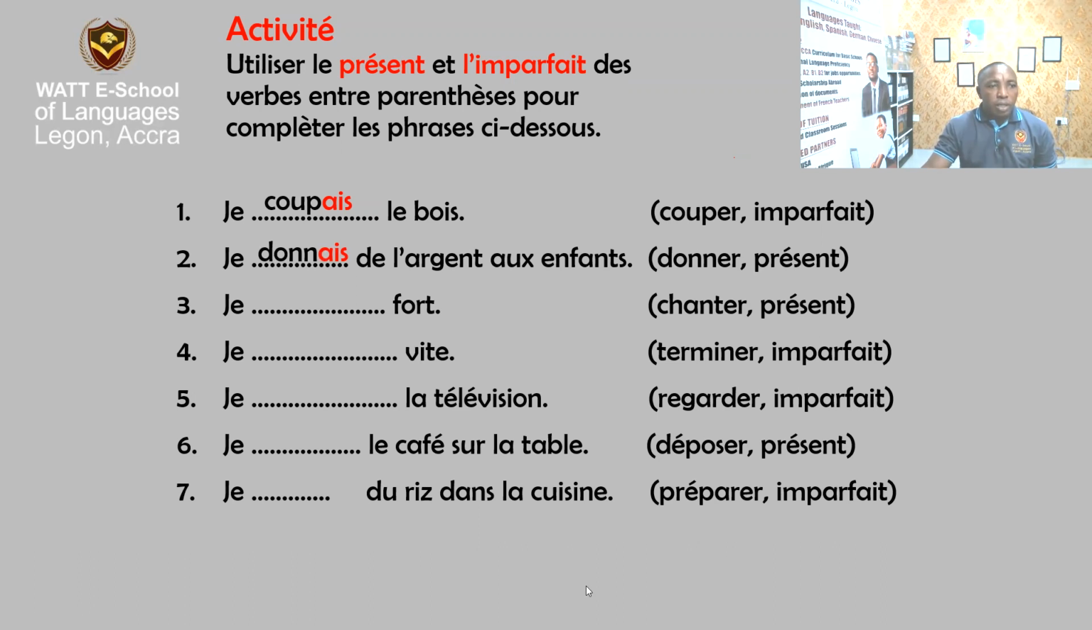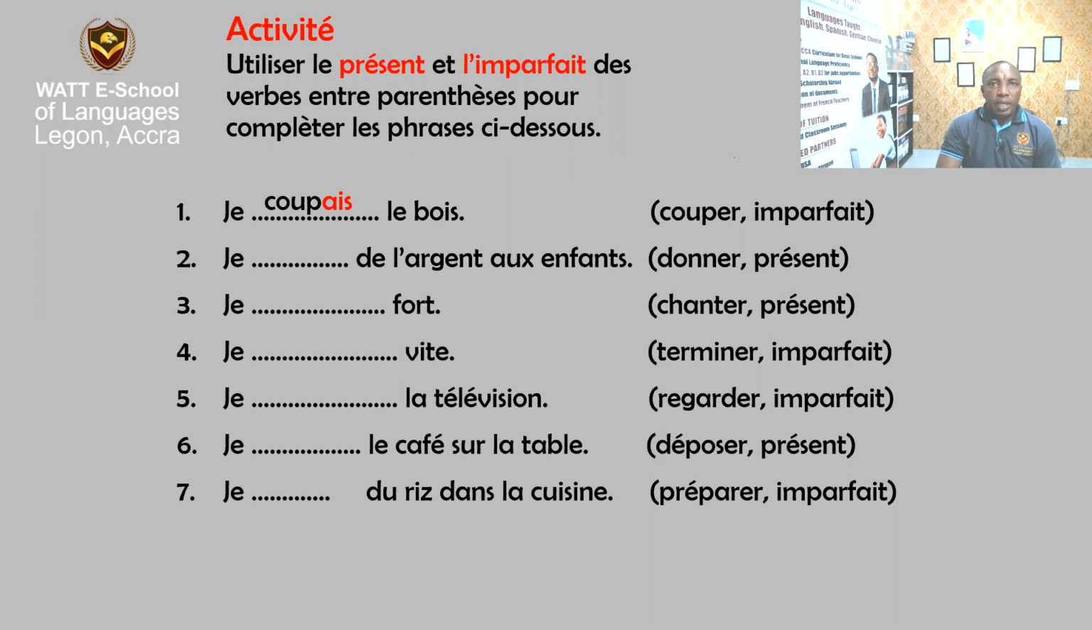The verb is donner. So we are conjugating donner in the... So you see that the verb couper is in brackets and we put the couper. Now we go to the second one. We say j'ai de l'argent aux enfants. The verb in bracket is donner, but they say present.